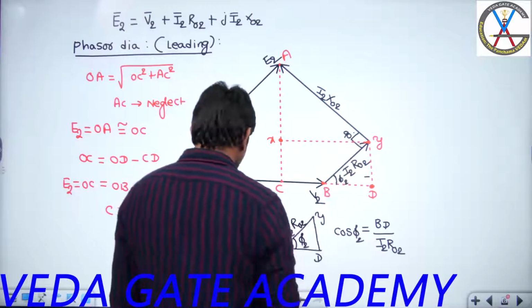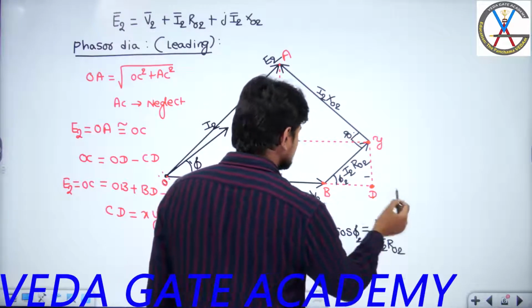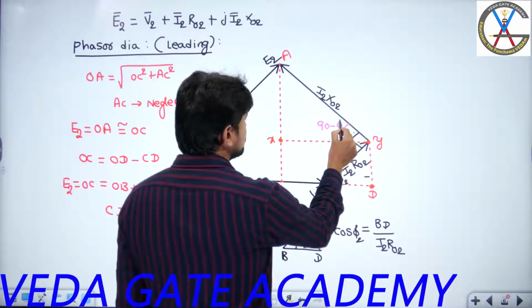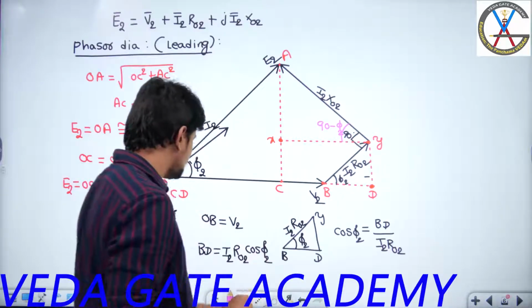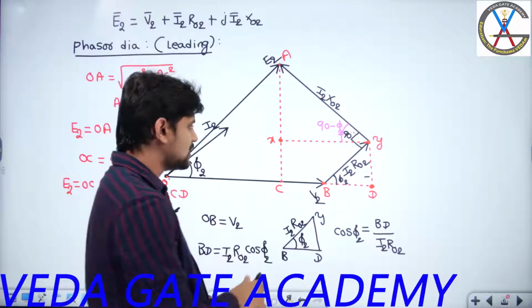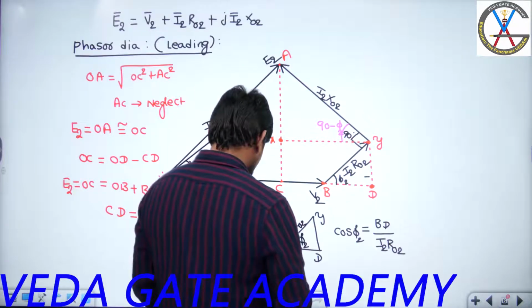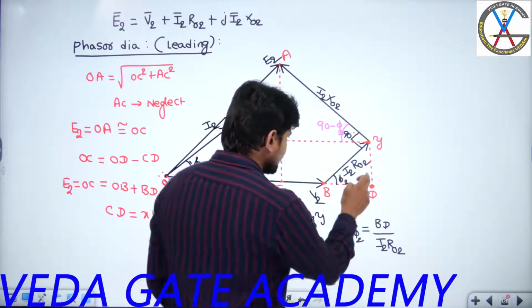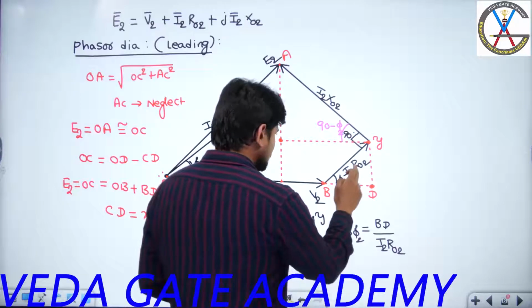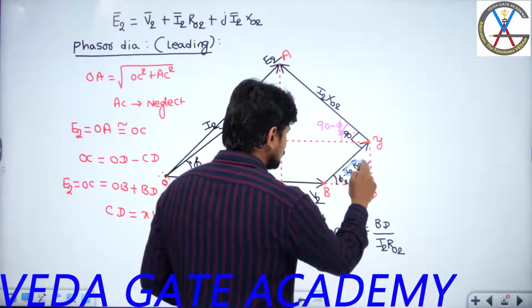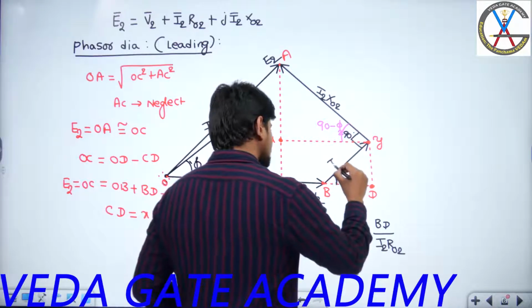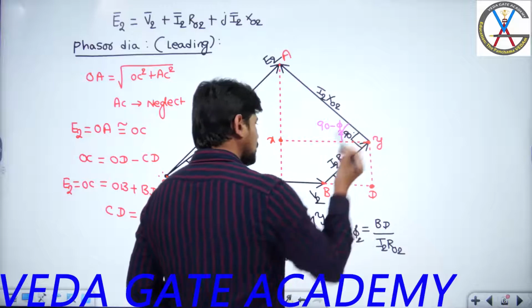This angle I am saying is 90 minus phi 2. If I know this angle, we are done with the question. Let me remove these things so that you have clarity. This is I2 R naught. Now I hope you got some clarity.